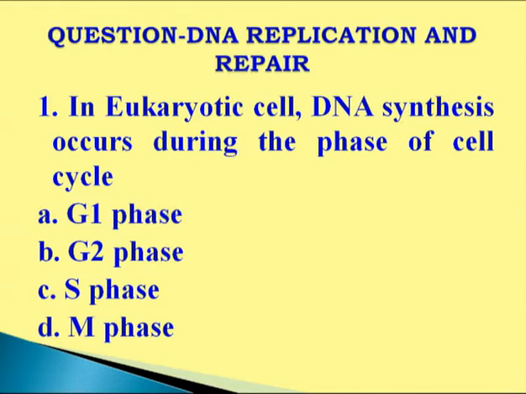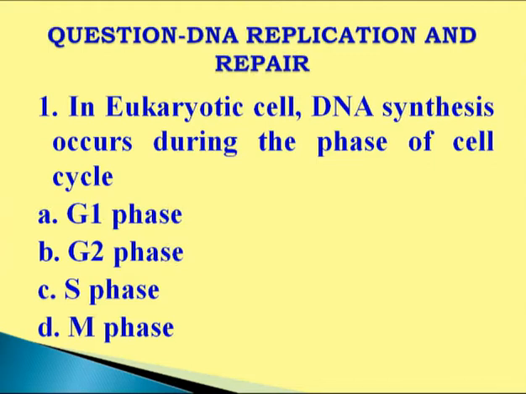Here we can see, in a eukaryotic cell, DNA synthesis occurs during which phase of the cell cycle? As we discussed earlier, prokaryotes do not have a specific cell cycle. There is no defined true nucleus, so replication, transcription, and translation can occur simultaneously. There is no clear-cut demarcation.